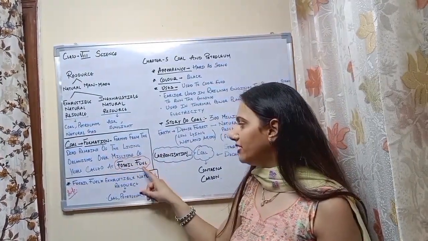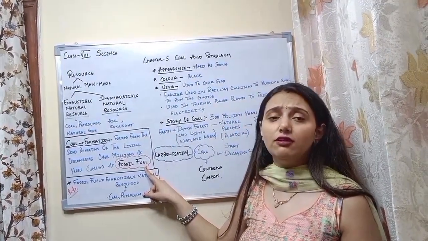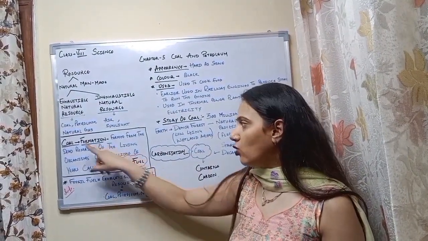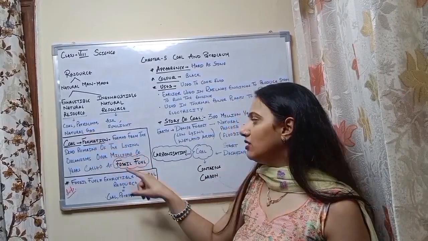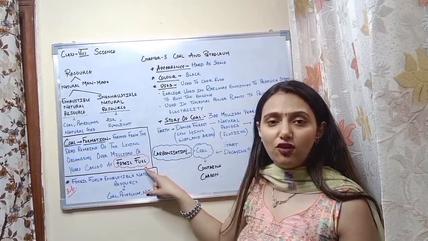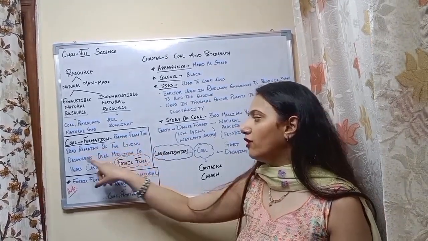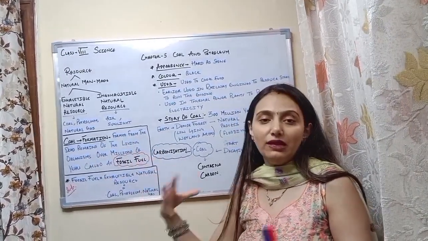So it is called a fossil fuel. Remember this term: coal, petroleum, and natural gas are called fossil fuels, formed from the dead remains of living organisms over millions of years.